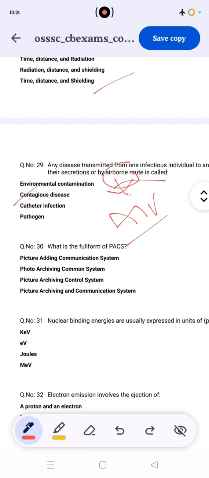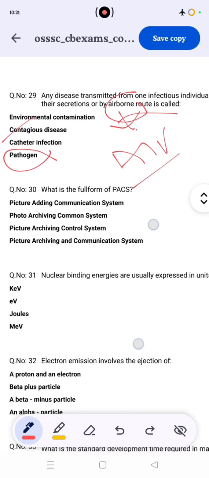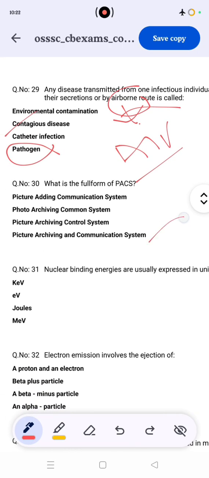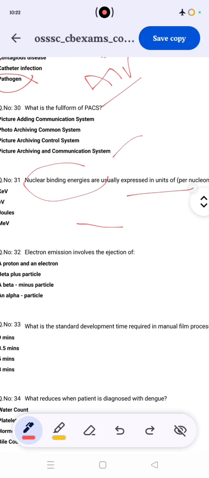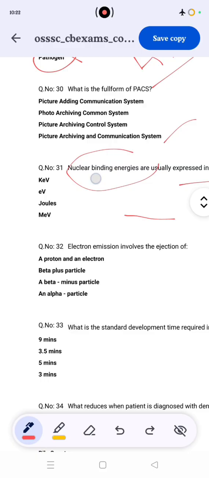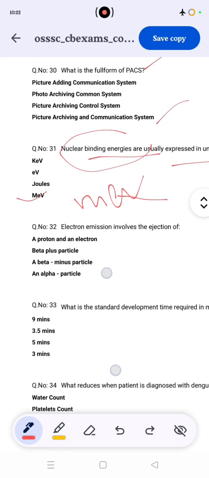Environmental contamination and catheter infection are different. A pathogen is a small microorganism, virus or bacteria, that causes disease. PACS is Picture Archiving and Communication System, the correct answer is D. Nuclear binding energy is asking about units. Binding energy has the unit MeV, mega electron volt. So the correct answer is electron volt.